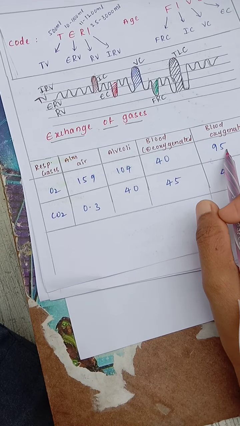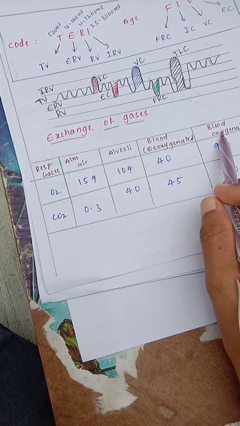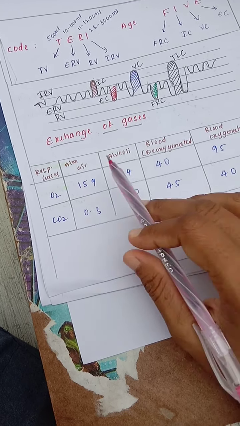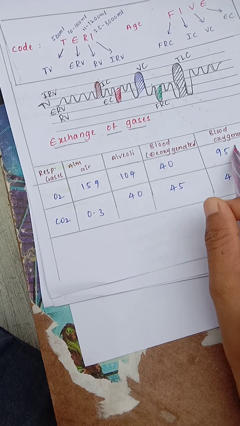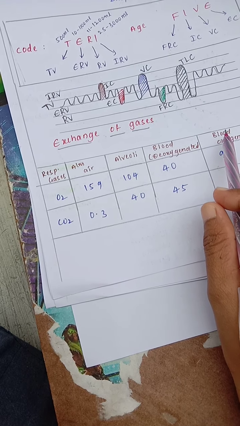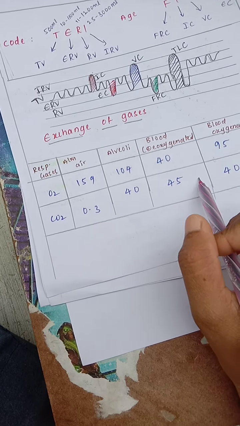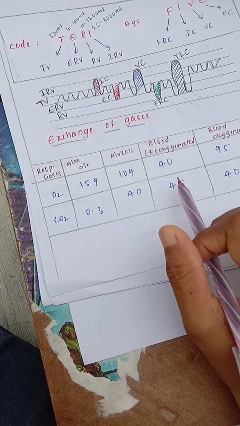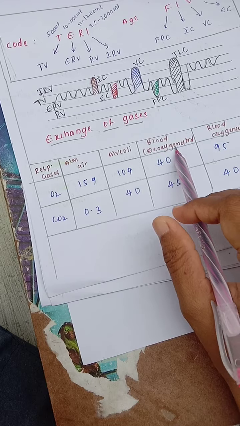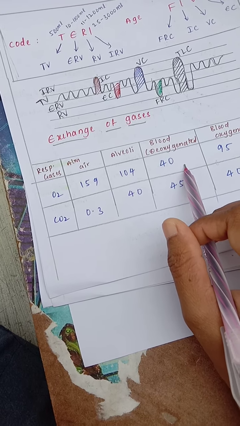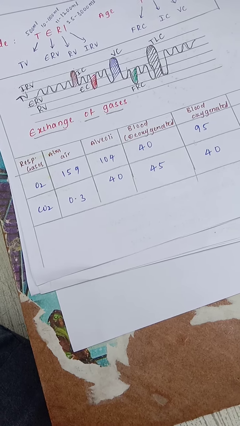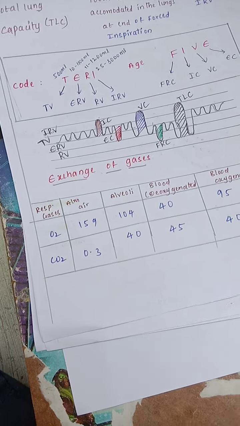In oxygenated blood, the amount of oxygen will be more. The name itself, oxygenated, means oxygen level is more. So oxygenated blood has 95% oxygen. Carbon dioxide will be 40, but in tissues, the amount present in deoxygenated blood will be exactly the same in the tissues also. Let us see by diagram.